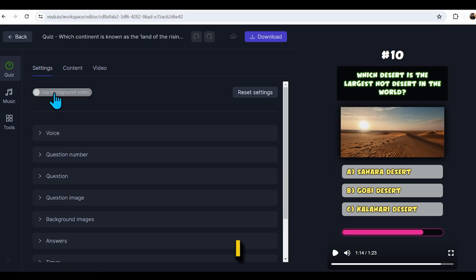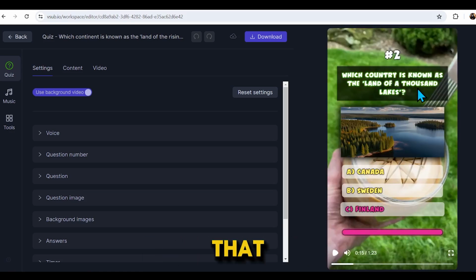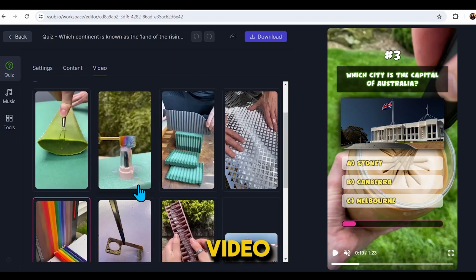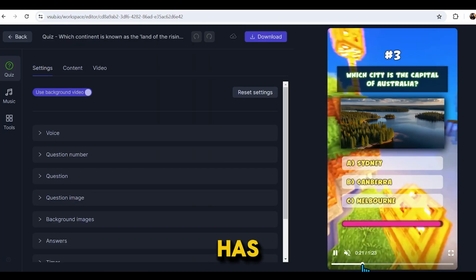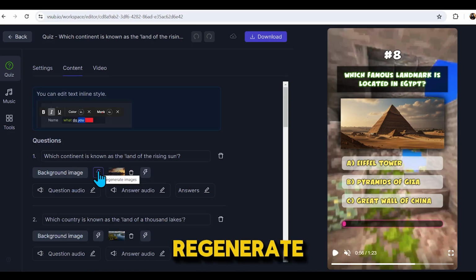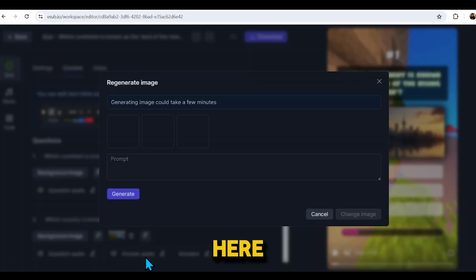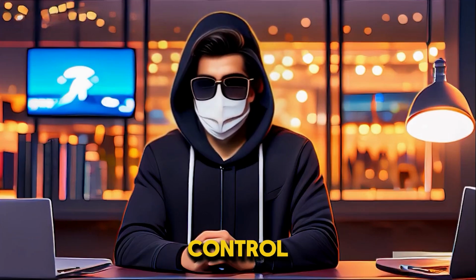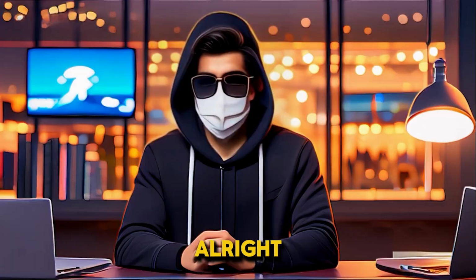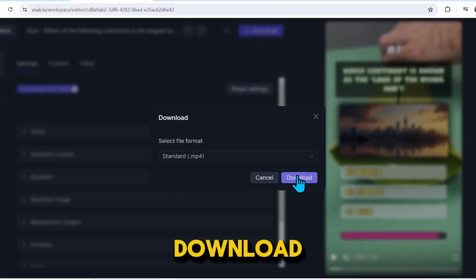All right, if I turn on the background video feature, you'll see that an automatic background video has been added. Next, if you go to the video section, you'll find random background videos that you can choose from. See, the video has been applied. You can also regenerate images from here. Just click here, then type a prompt. After this, you can add background music if you want, so you have full control and can customize anything. Once the video is ready, you can download it from here.